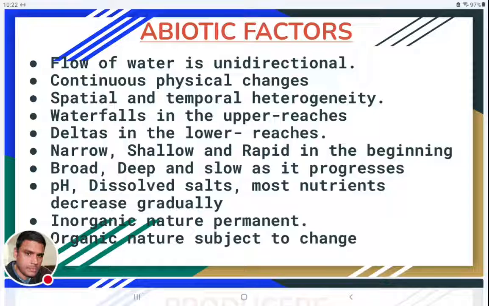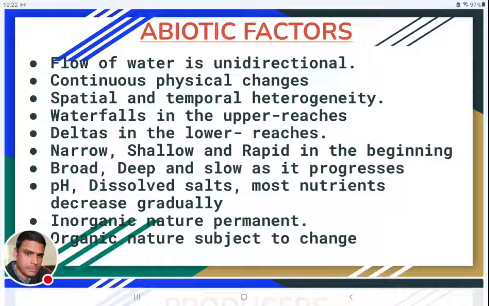So spatial heterogeneity and temporal heterogeneity create a lot of different micro habitats in the same river. If we take a single river, for example, in that single river also, at different places, spatial and temporal heterogeneities will be there. All these will create different types of micro habitats.